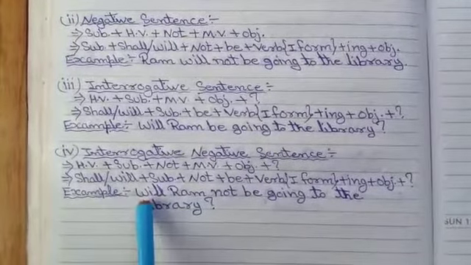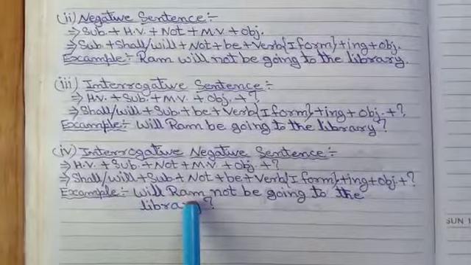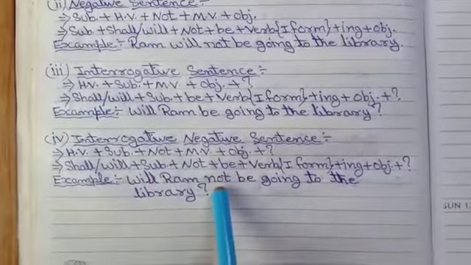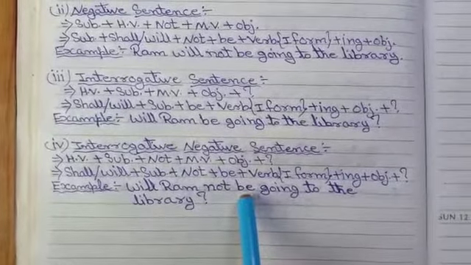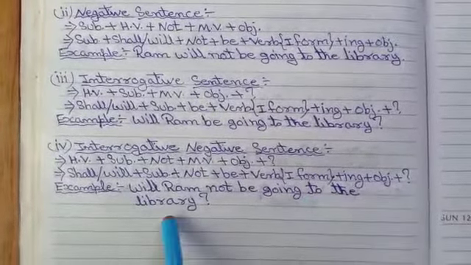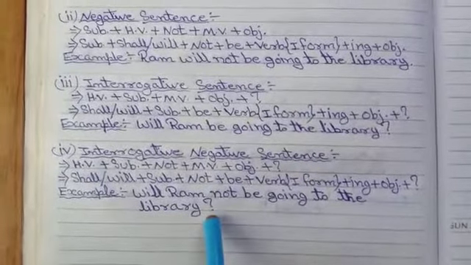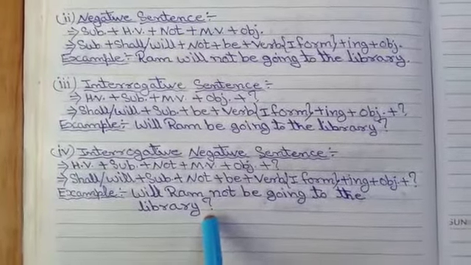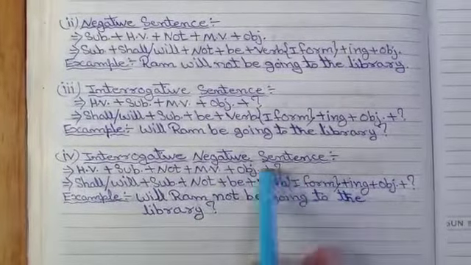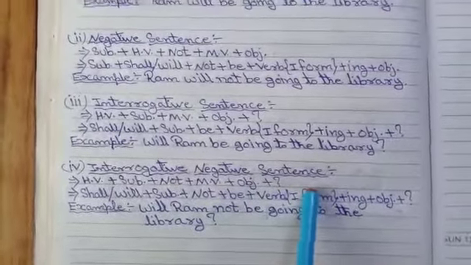First of all we write will, then the subject Ram, then not as a negative sign, then be, then going as the main verb, then to the library is the object, then at last we add the question mark, or we can say the interrogative sign. So I think all of you understand the structure of an interrogative negative sentence of the future continuous tense easily.